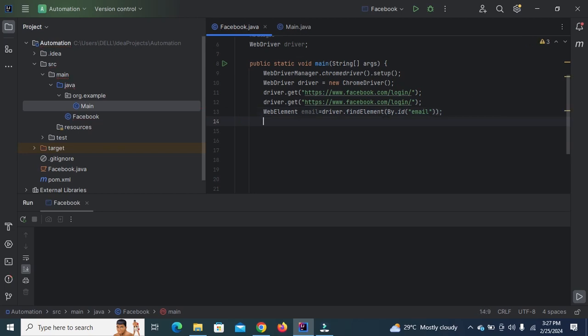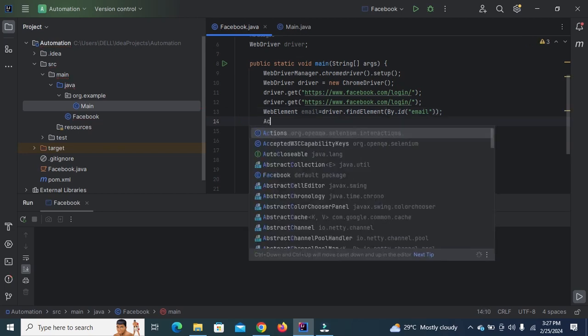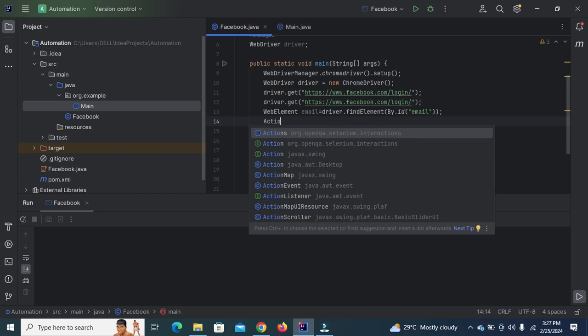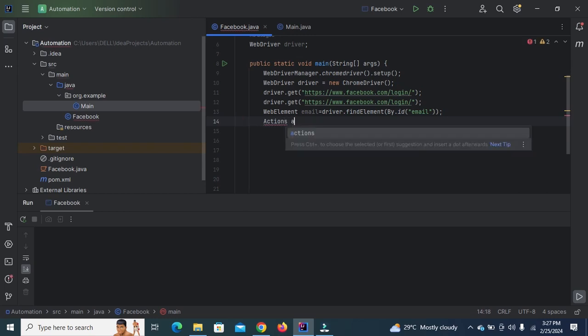Now we need to create an object: Actions ac is equal to new Actions(driver).